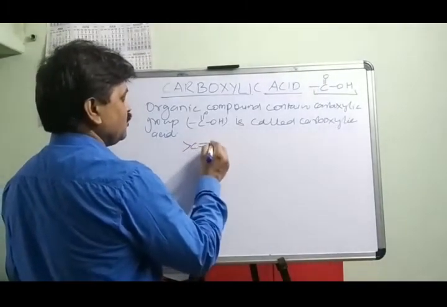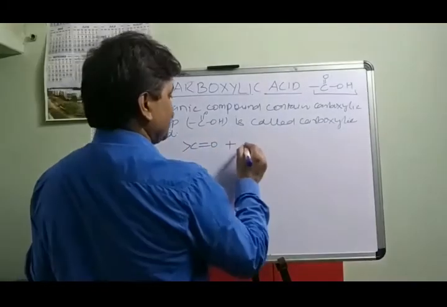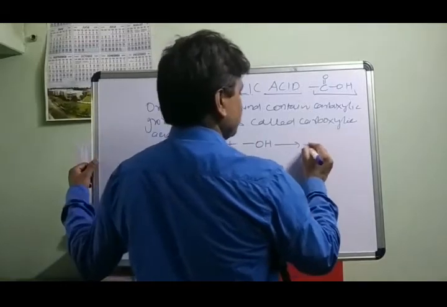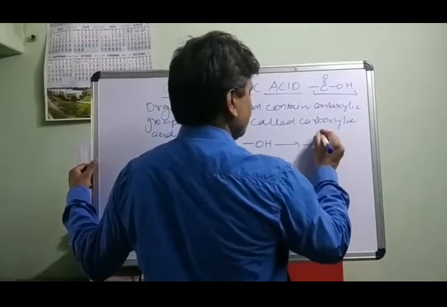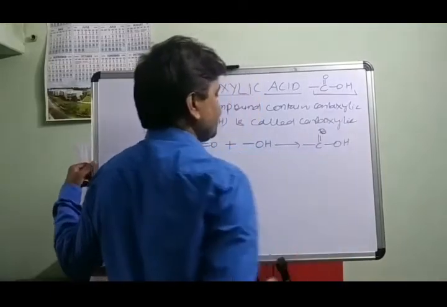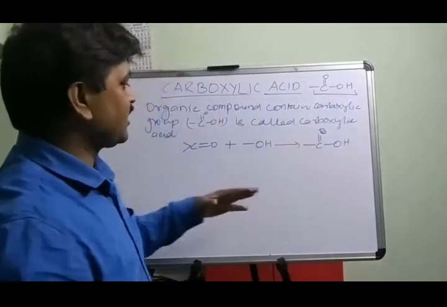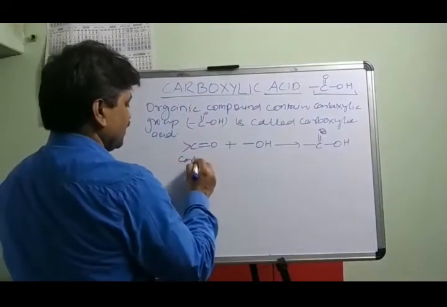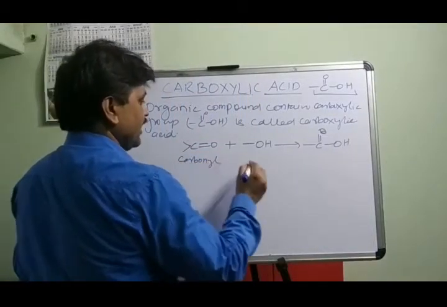that is, the carbonyl group CO and the hydroxyl group OH. Now the formation of COOH. It means in carboxylic acid there are two functional groups, carbonyl and hydroxyl.